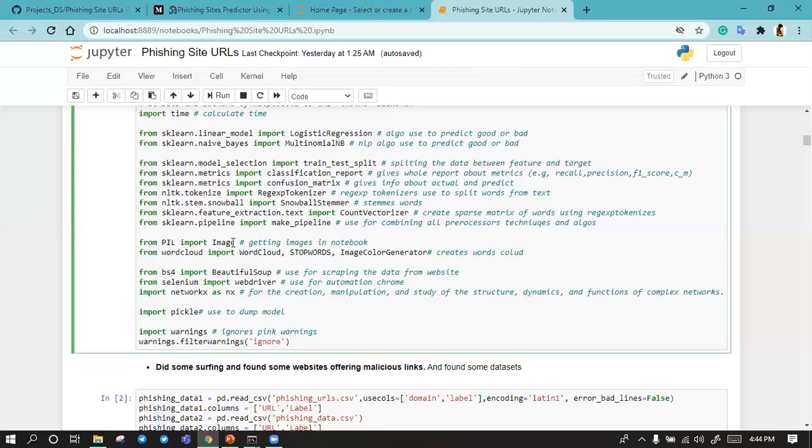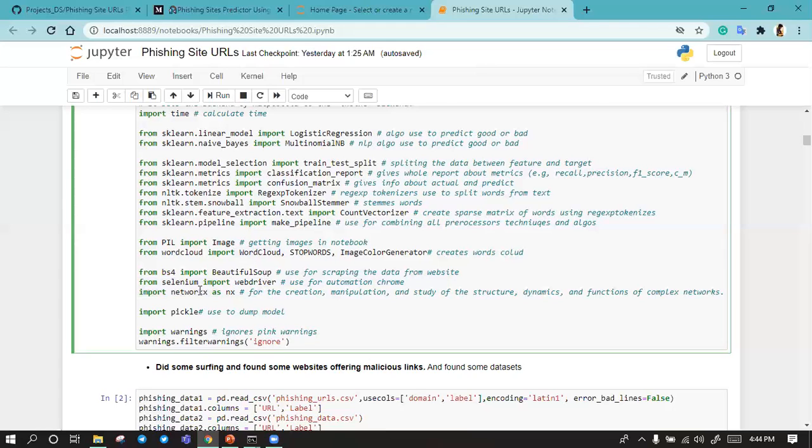Then we use some word visualization using word cloud. So here we use word cloud and some other visualization, where we can show the hidden links in the phishing site, which will redirect us to another server.